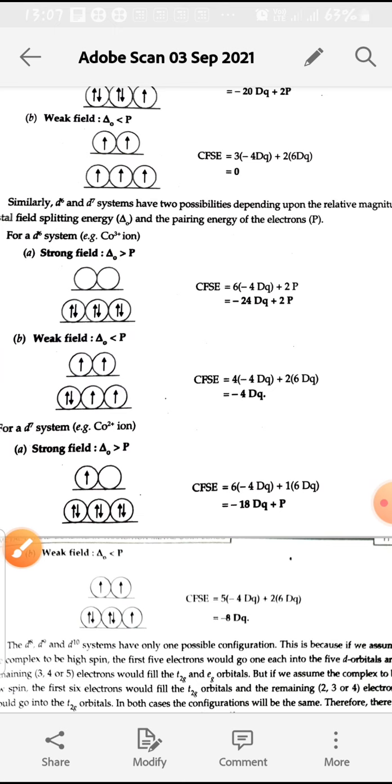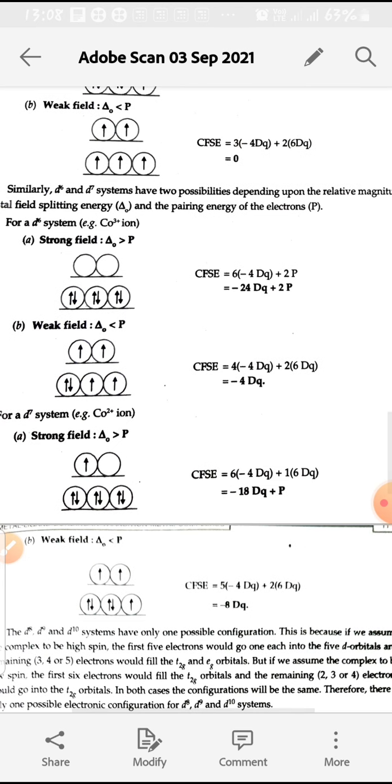In weak field, delta O is less than pairing energy, then first 3 electrons go into T2g and 2 electrons go into the Eg orbital. The 6th electron automatically goes into the T2g orbital, there is pairing of the 6th electron. Then in case of weak field, 4 into minus 4 Dq plus 2 into 6 Dq, that is equal to minus 4 Dq.